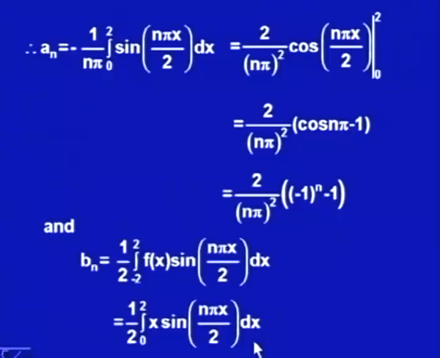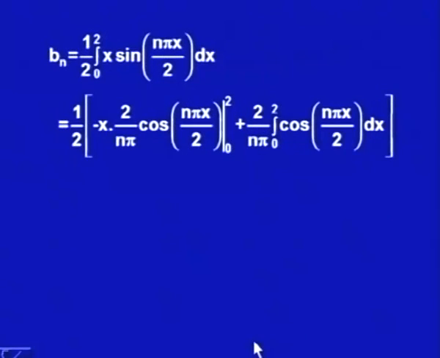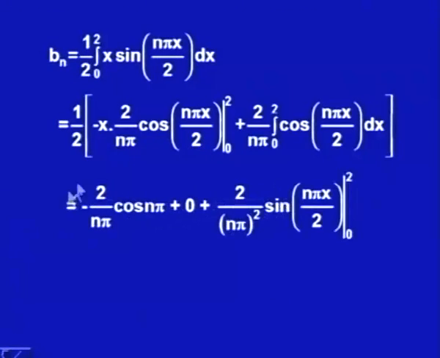Again integrating it by parts, we do get minus x times 2 upon n pi cos n pi x by 2 from 0 to 2 plus 2 upon n pi integral 0 to 2 cos n pi x by 2 dx. Now, here when we keep x is equal to 2, I would get cos n pi. When x is equal to 0, this 0 will give 0. So, we would be getting the first term as minus 2 upon n pi cos n pi, since 2 is here and 2 is here, so it will be cancelling out, and this 2 and this 2 is again cancelling out.